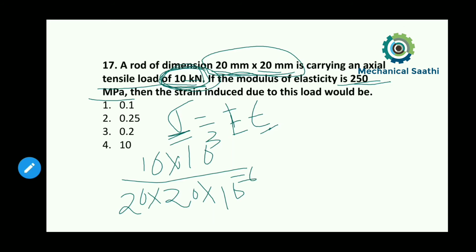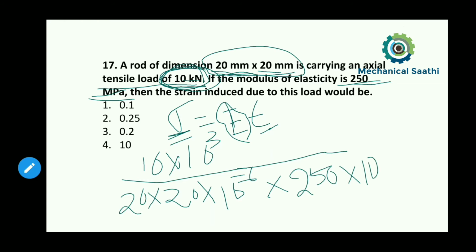If I take the Young's modulus of elasticity to this side, it will be divided over here, so I multiply, that is equal to 250 megapascal. I am converting into pascal, that is Newton per meter square, so I multiply again by 10 to the power 6. And that will be equal to epsilon, which we need to calculate.